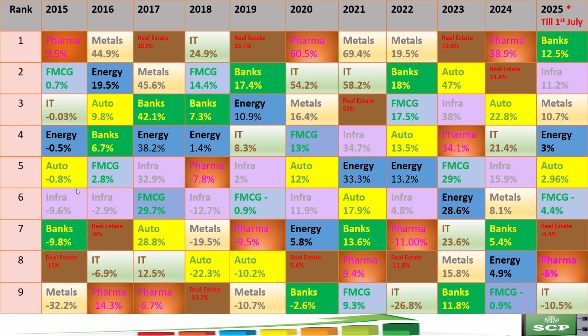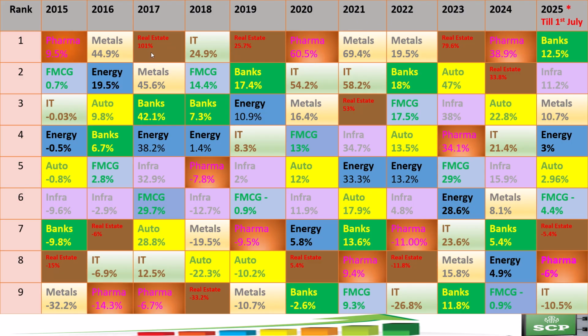These all are sectors. Let's have a close look at the sector performance. Pharma was leading in 2015, 2020, and 2024. You can see that the metal sector was on top in 2016, 2021, and 2022.